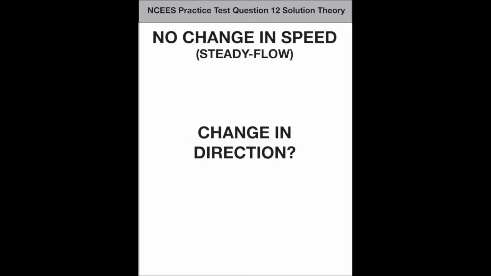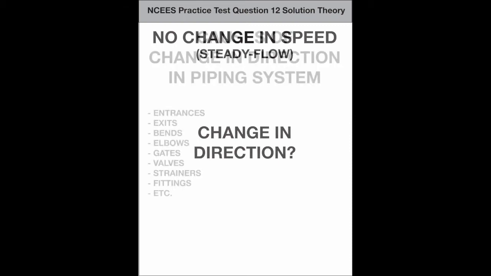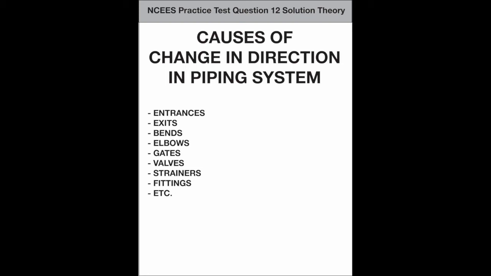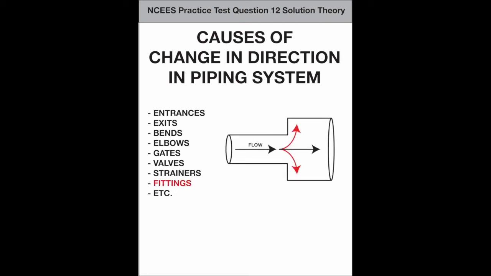There's no change in the speed of the water's flow through the pipes. It's steady flow. So the acceleration associated with the velocity head could only then be a change in direction. What would cause a change in direction? Various entrances, exits, bends, elbows, gates, valves, strainers, and fittings. For example, a sharp-edged pipe fitting will cause directional change, like this. All the other things, like elbows and valves, do obvious things to the flow which slow or change its direction. The question specifically says there are none of these things.